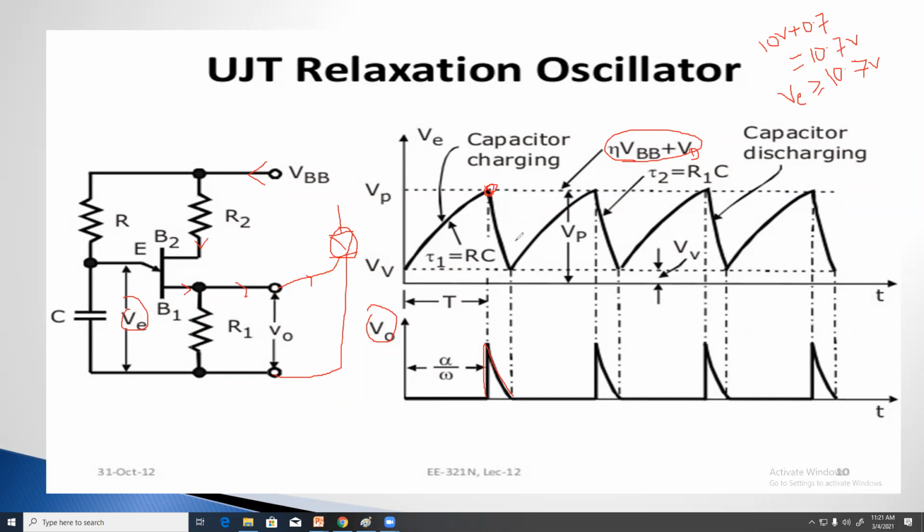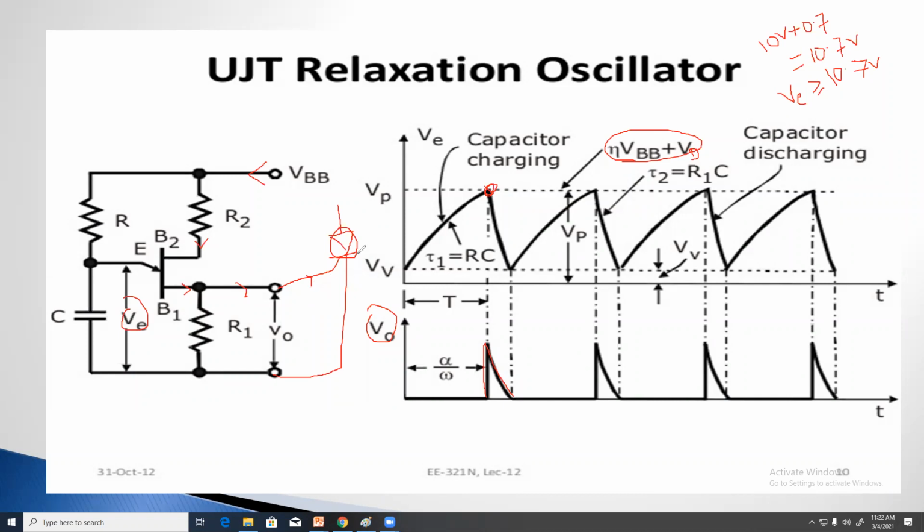So when this capacitor voltage or emitter voltage reaches this value, at this point, the UJT will be turned on, and then the current is flowing through the gate circuit of the SCR.